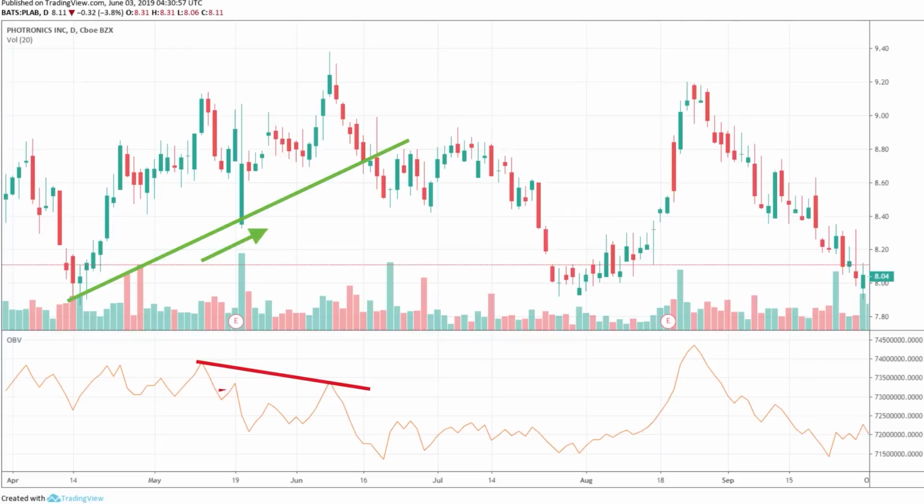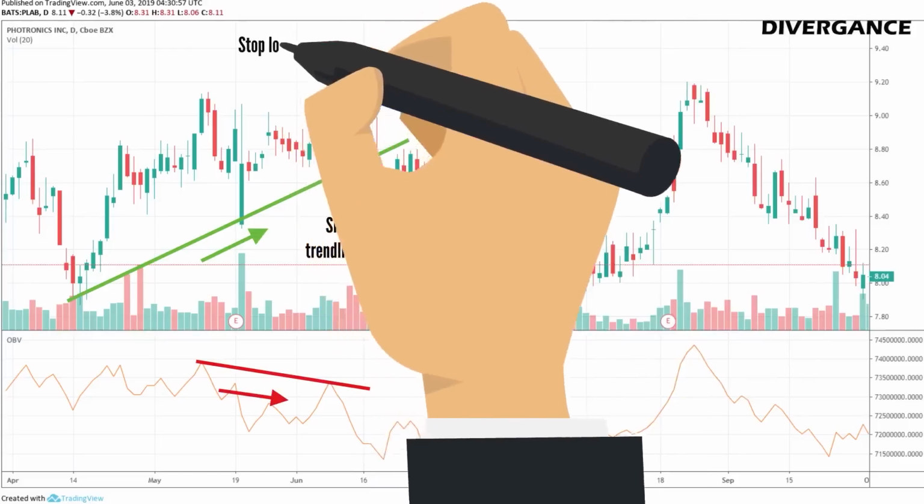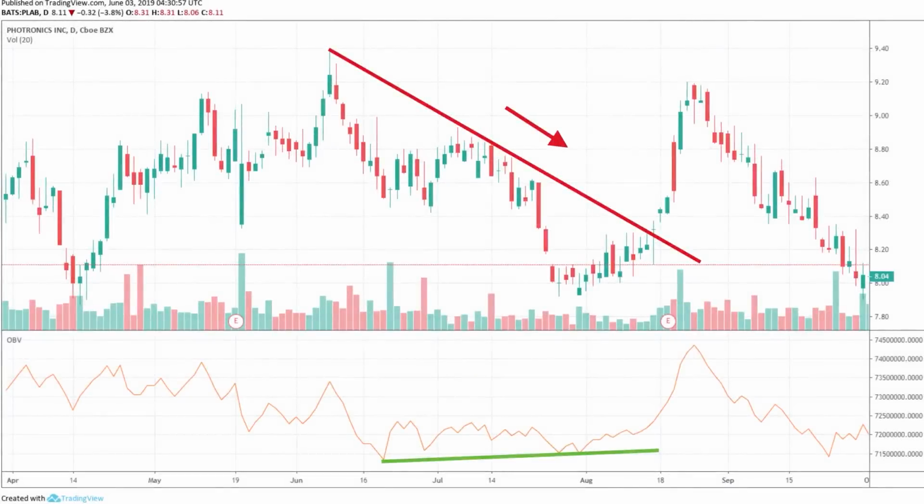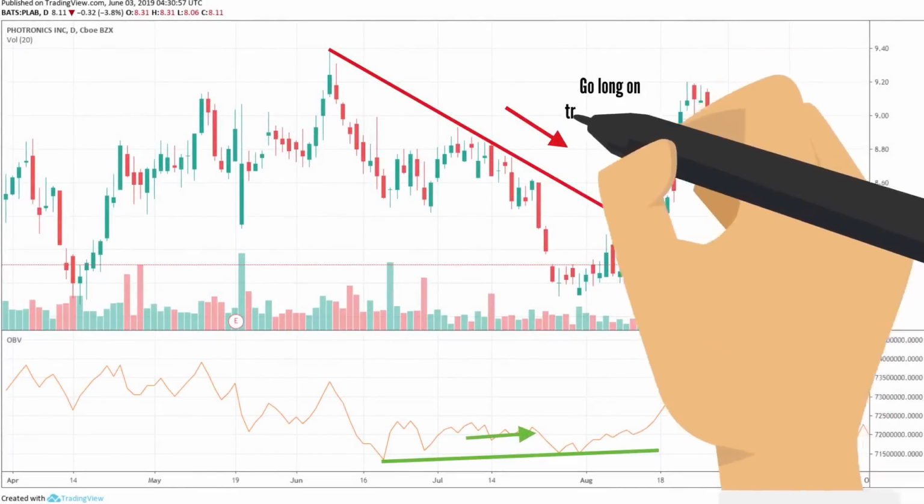Traders who use OBV look for divergence as well. This happens when the indicator and the price are moving in opposite directions. If the price is rising but the OBV is falling, it's possible that the trend isn't being supported by strong buyers and will soon reverse.